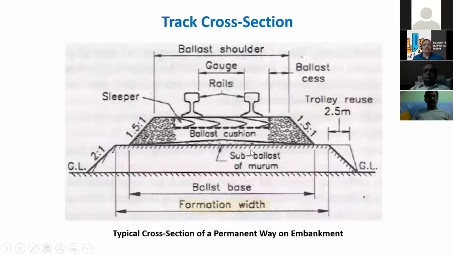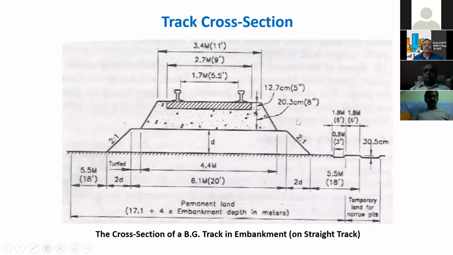So this is a track cross section again, with the same ballast base. This is the ballast base, and this is the formation width and formation base. We have 3.4 meters for a 2.7 meter sleeper length for 1.7 meter broad gauge.